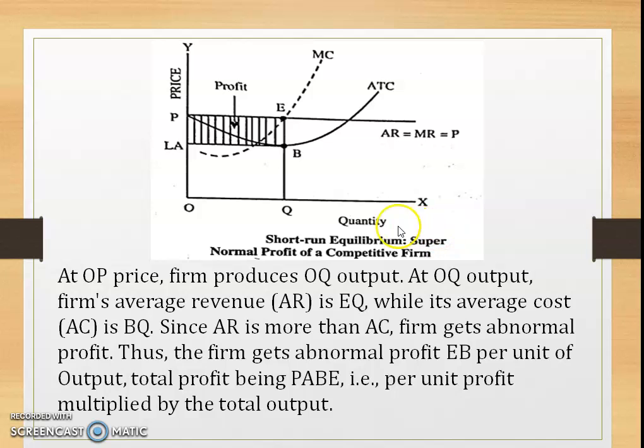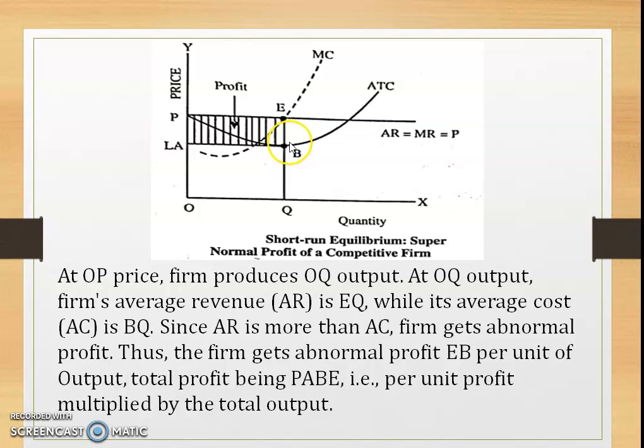On the x-axis is quantity, that is output, and the y-axis is price. A line parallel to the x-axis is the price line, that is AR equal to MR, average revenue equal to marginal revenue. Because it is perfect competition, this line is parallel to the x-axis, as the price is stable.